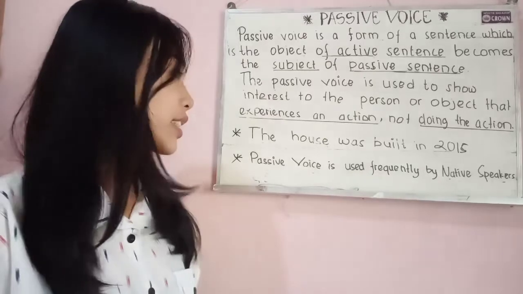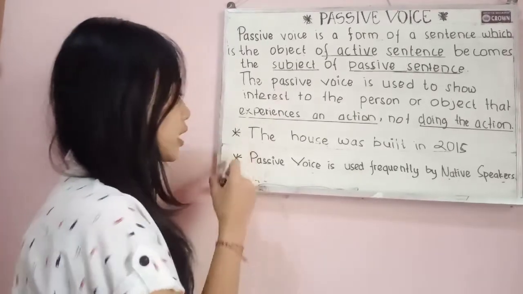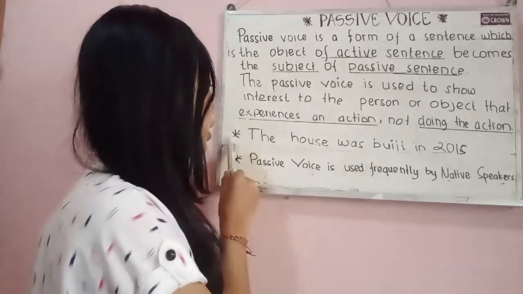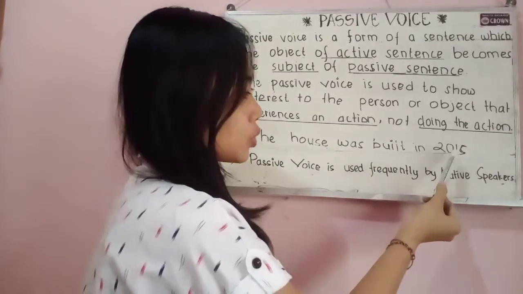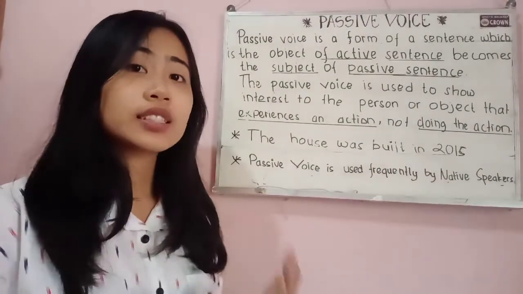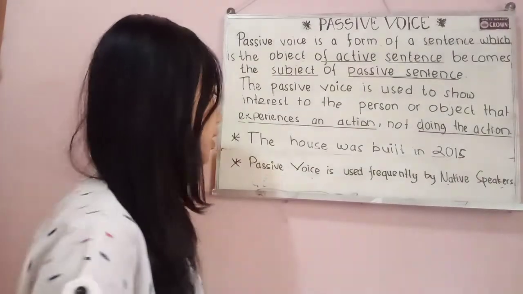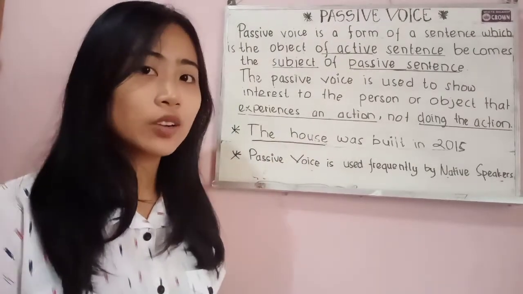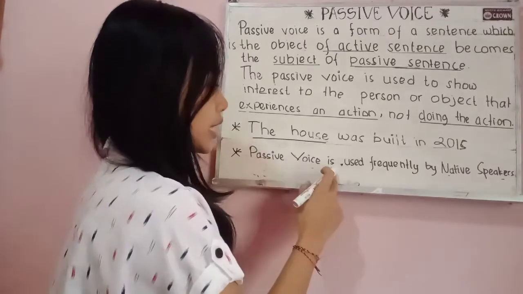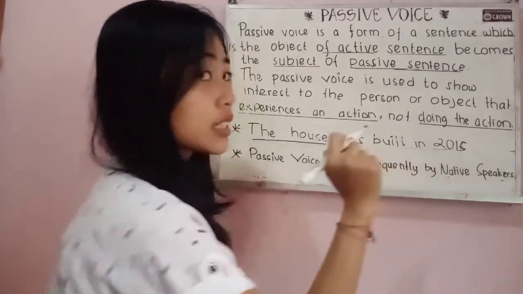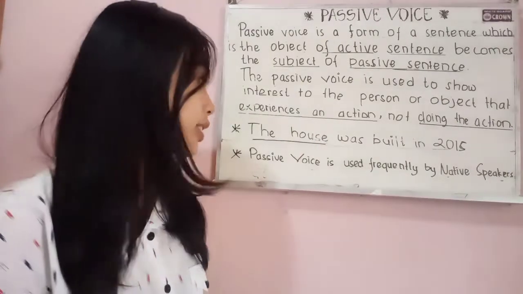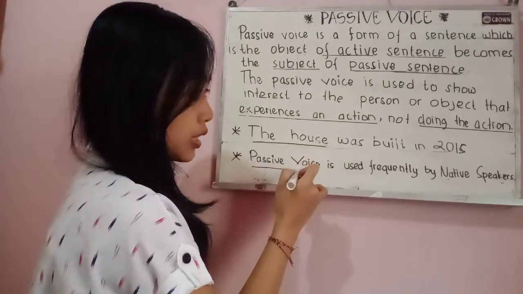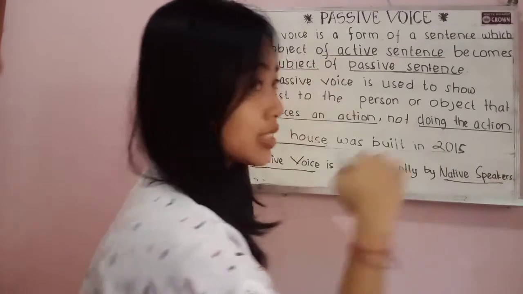Let's take an example for that. These two sentences are examples of passive voice. First, the house was built in 2015. If we say it like this, it means that we are more interested in the house, not in the person who built the house. Second, passive voice is used frequently by native speakers. It means that we are more interested in the passive voice, or we think that this part is the most important rather than this part.